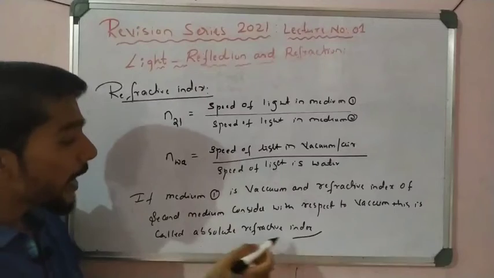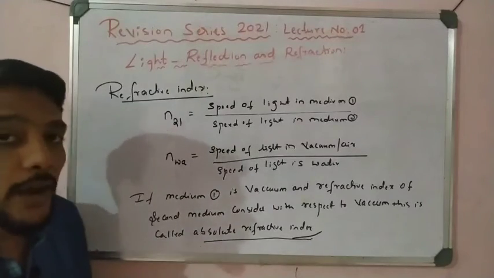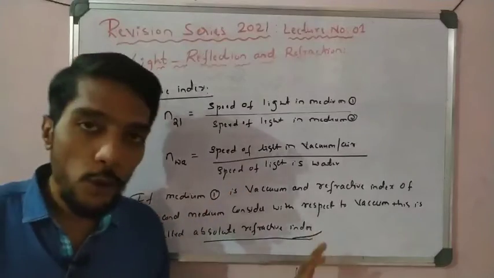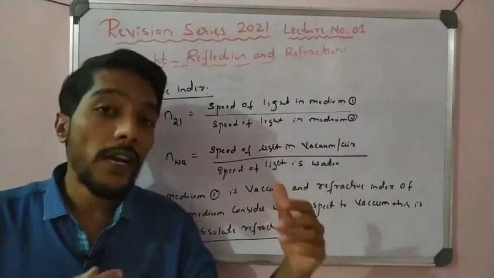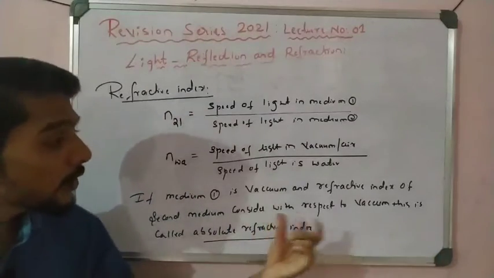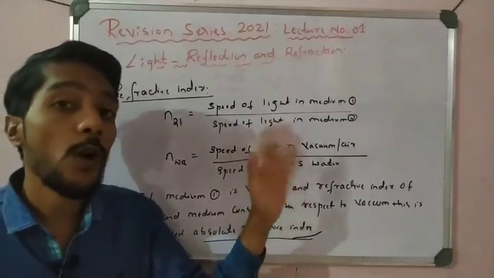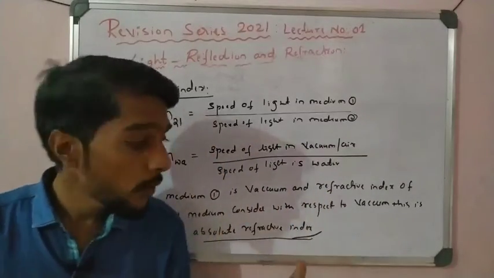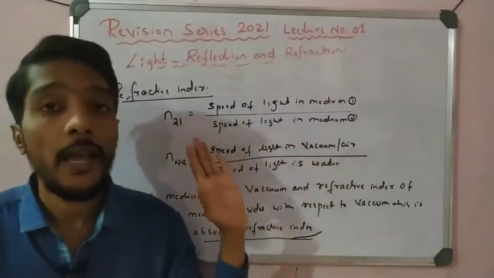This is a very good and important example, or you may be asked to define absolute refractive index. Simply, if medium 1 is vacuum and the refractive index of the second medium is considered with respect to vacuum, not water or anything else as the first one. Whenever we take the refraction of any medium, you must take air or vacuum on top.